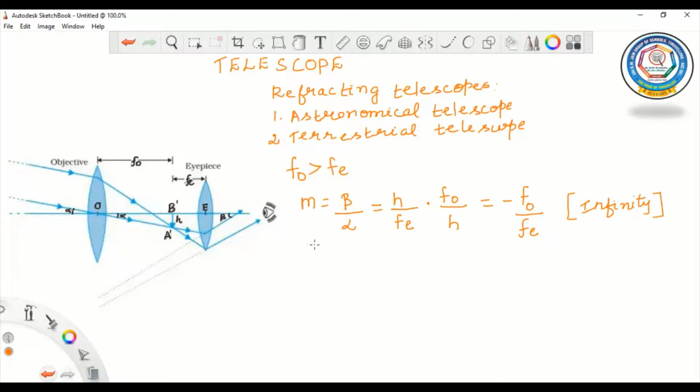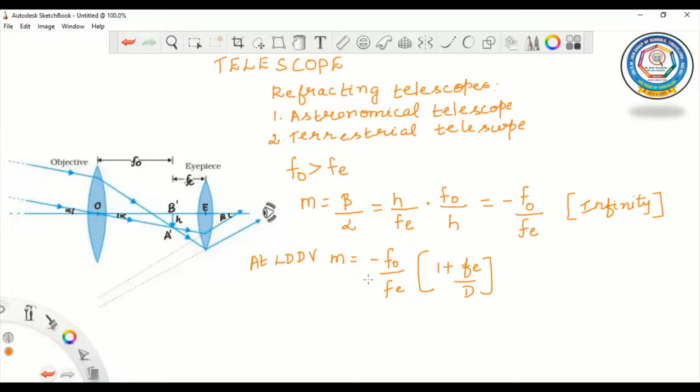Then what will be the formula when the image is formed at the least distance of distinct vision? At the LDDV, the magnifying power M is equal to minus Fo by Fe into 1 plus Fe by D. So when the image is formed at infinity, it is minus Fo by Fe.